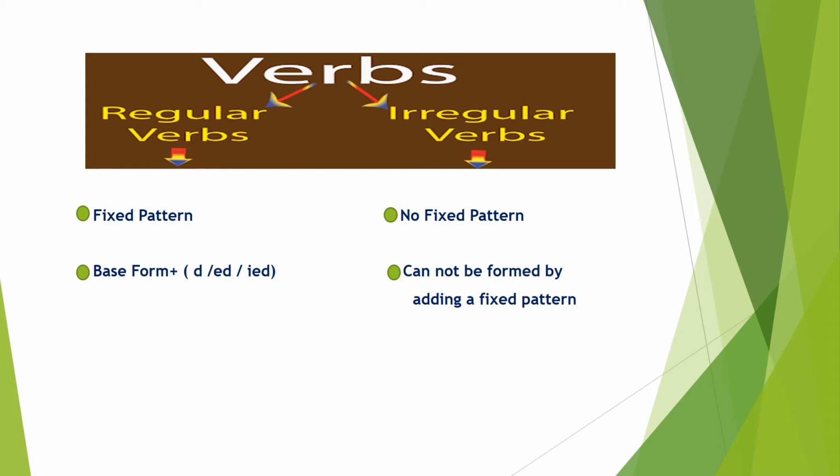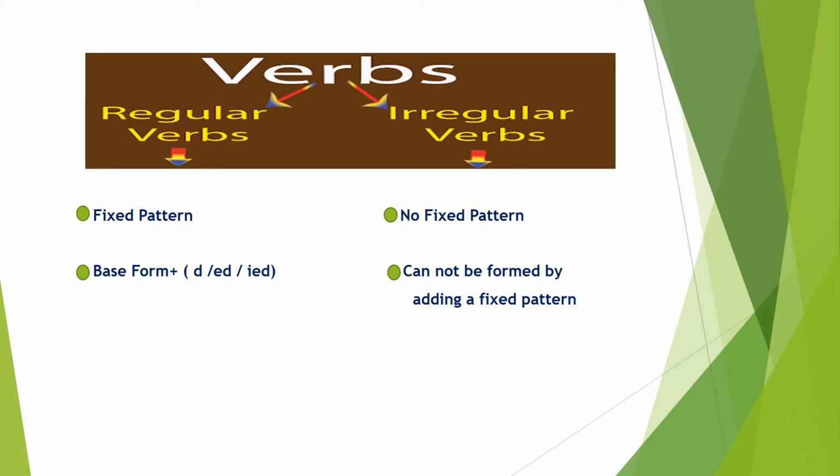Today we are talking about the regular verbs and the irregular verbs. So let's talk about the pattern of the regular verbs and the irregular verbs in detail. The regular verbs, as we have already discussed in the previous slide, follow some fixed pattern. Like we discussed the example ask, asked, asked. The past and the past participle form is ending on ed.